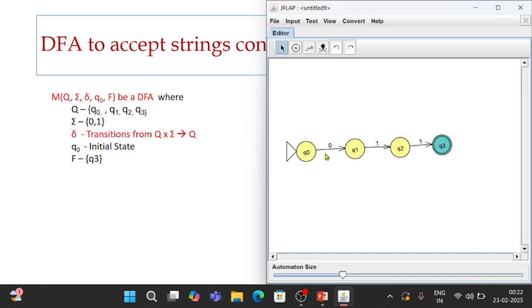Then it may have some values in the beginning and at the end. So it can have any number of zeros or ones in the beginning. So on 0 we have already represented the transition. Therefore on 1 it can be in the self loop.